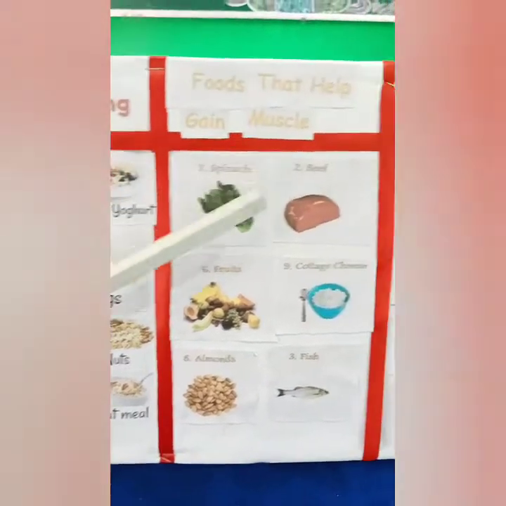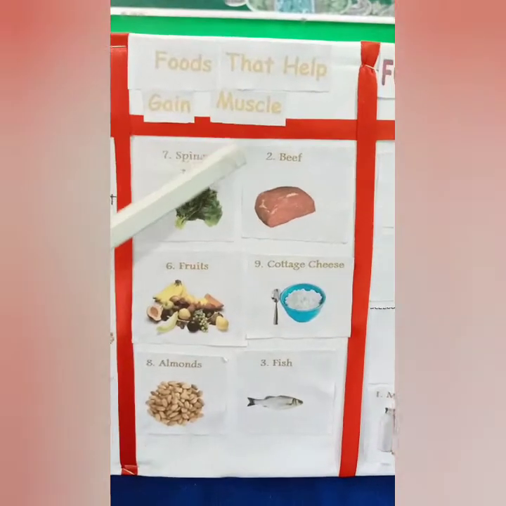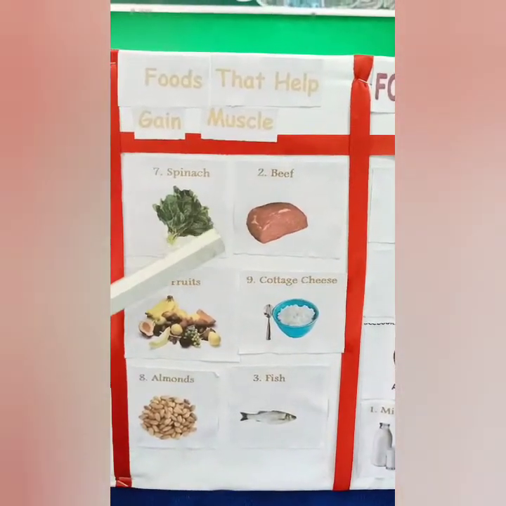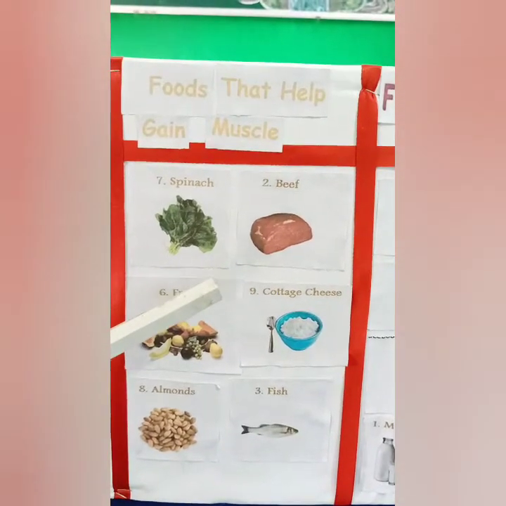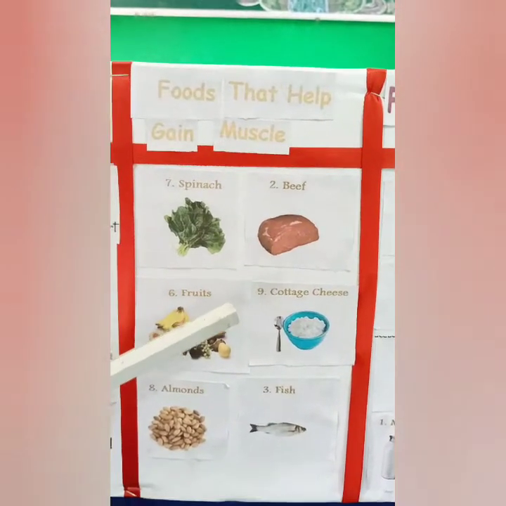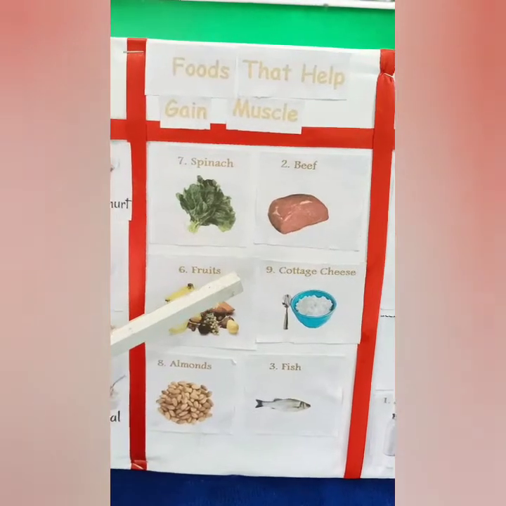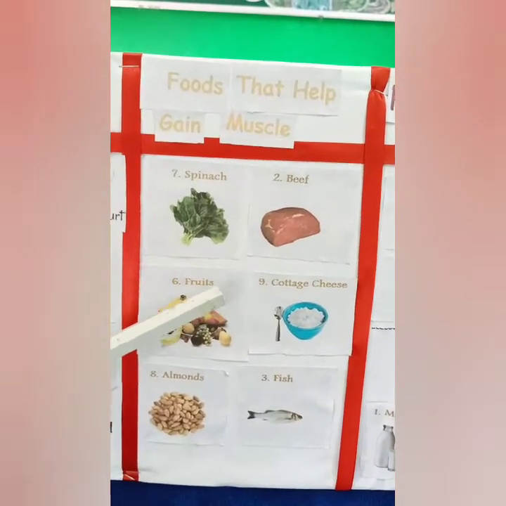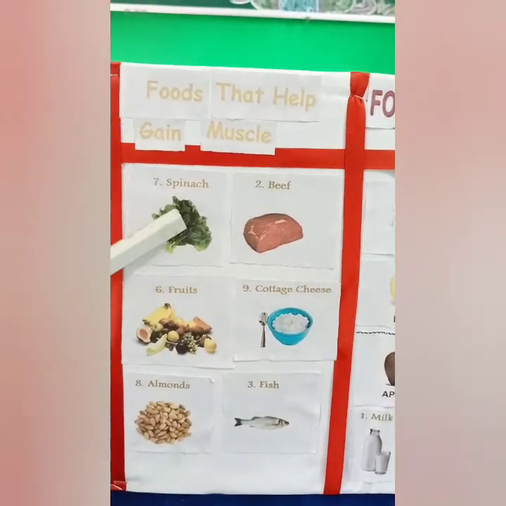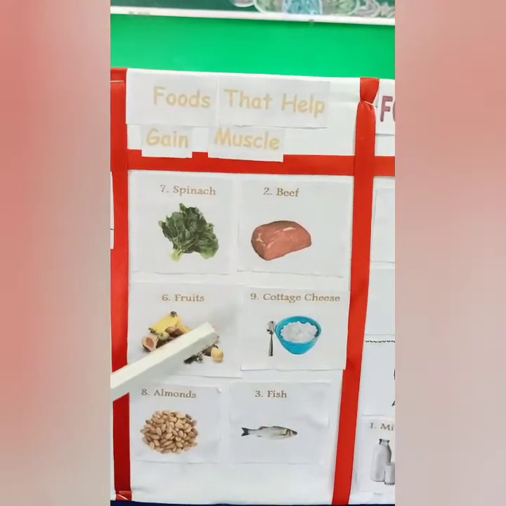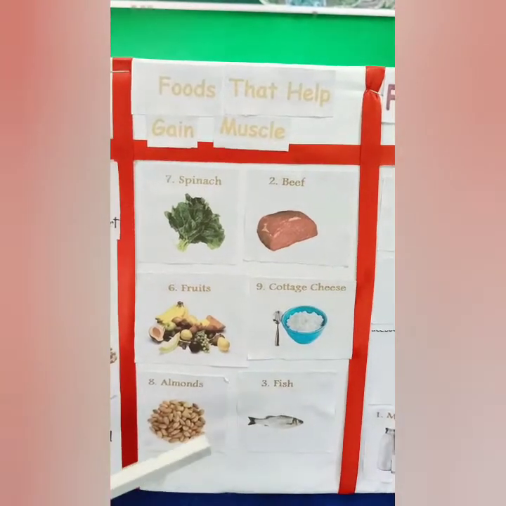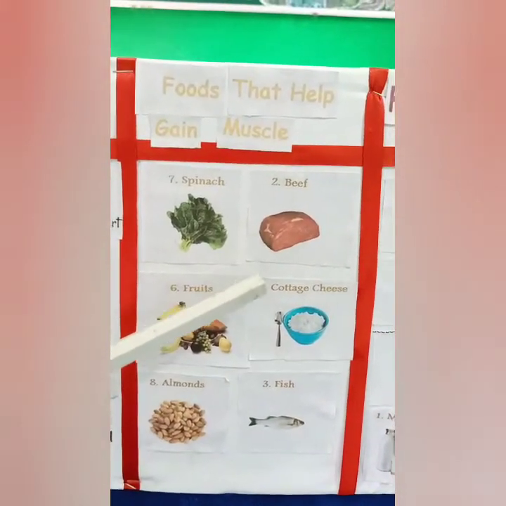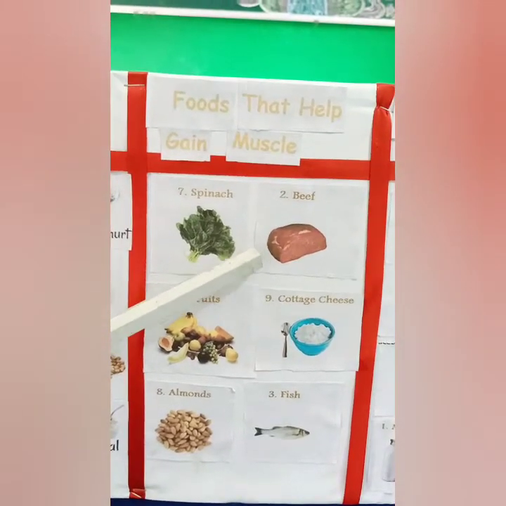Coming to the next, that is muscle gain or bodybuilding food. The food that helps in building our muscles and bones and healing injuries is called bodybuilding food. Bodybuilding food is rich in proteins. Spinach, beef, fruits, cottage cheese, almonds and fish are foods that build our muscles.